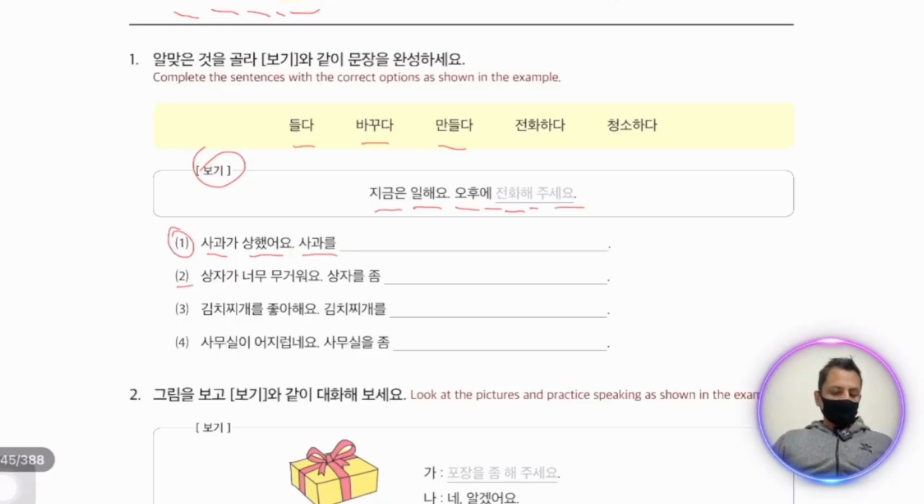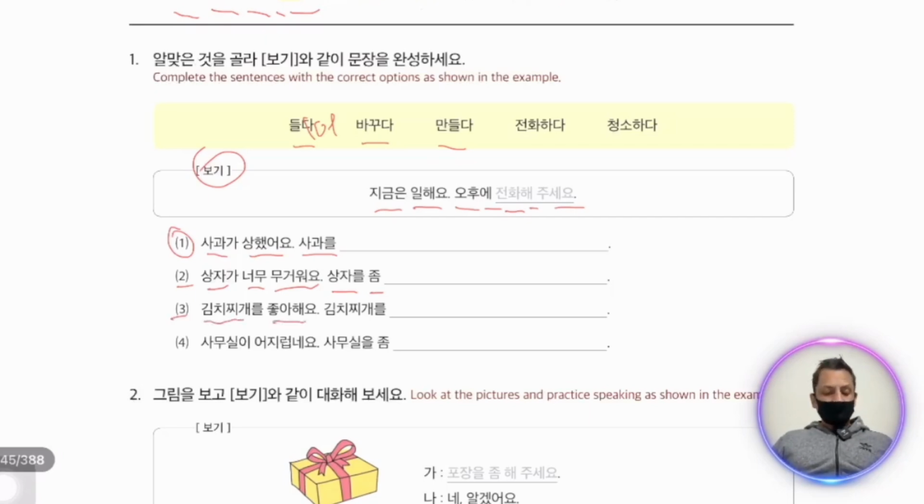Number 2 상자. 상자 is box. 너무 very 무거워요 heavy. The box is very heavy. 상자를 좀 들어 주세요. In the last we have real, that's why we add o. 들어 주세요. Give me help to carry this box. Number 3 김치찌개를 좋아해요.